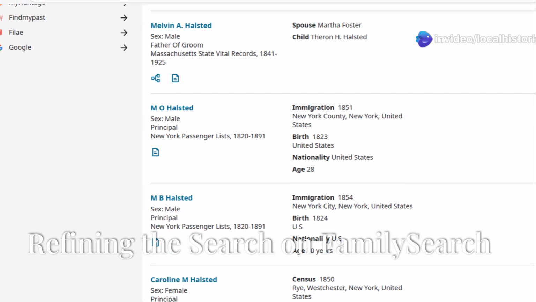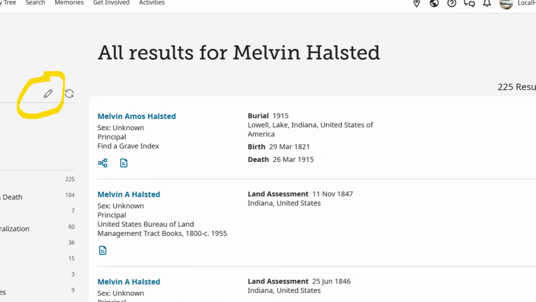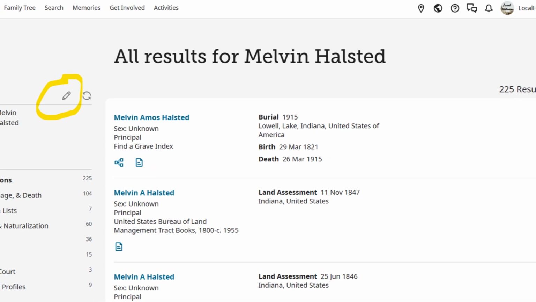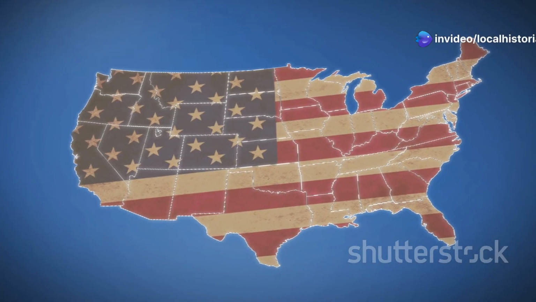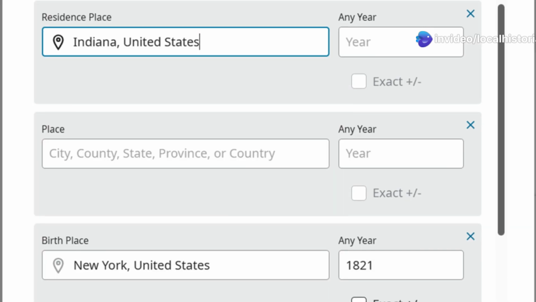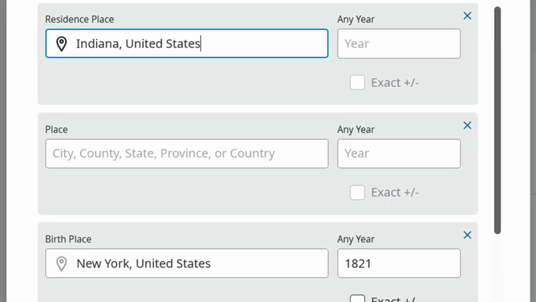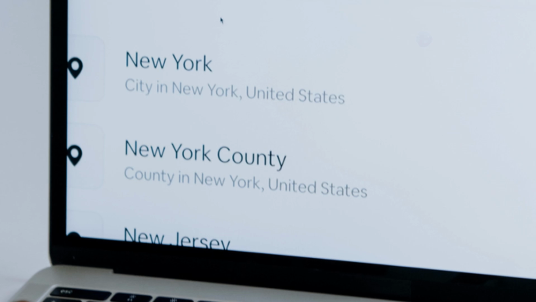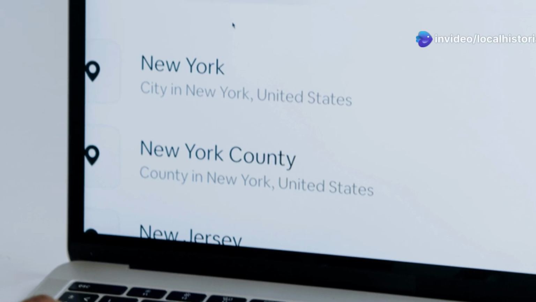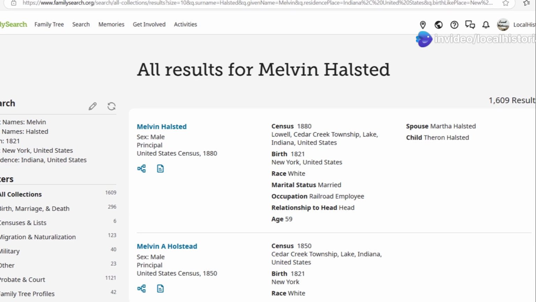Quick scroll, skipping land records for now, and we quickly seem to be in the weeds a bit. Maybe if we tighten up our search inquiry, click the pencil to edit our search, and oh, we can change this. Our initial simple search set his birthplace as Indiana. We know he was born in New York. Let's add that. Then place Indiana as where he was known to reside. Tip: when you enter a place, always pick from the pop-up if available of their preferred search term. And let's see the results of our better search.